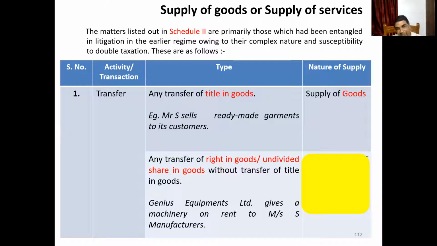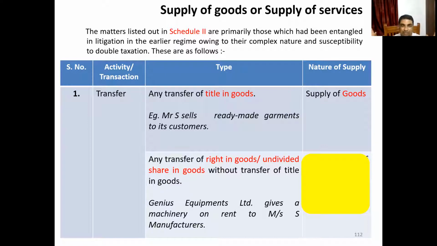Now, one more situation I am telling you. Any transfer of right in goods or undivided share in goods without transfer of title of goods. The title in goods is not transferred, but the right to use the goods is transferred. Or if there is some undivided share in the goods, that part ownership is transferred. Let us see an example.